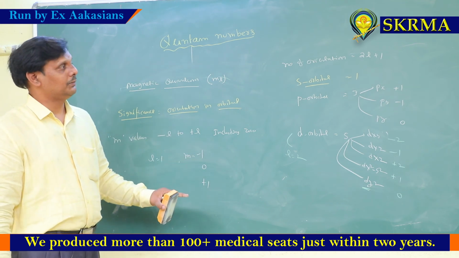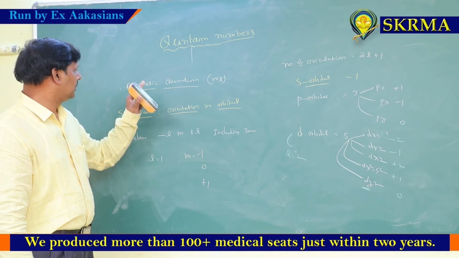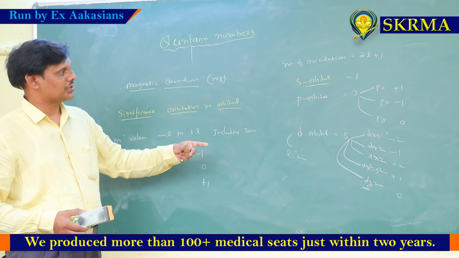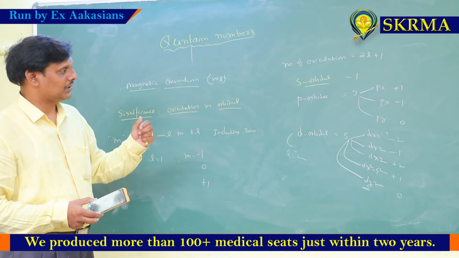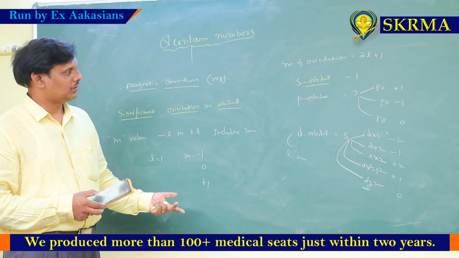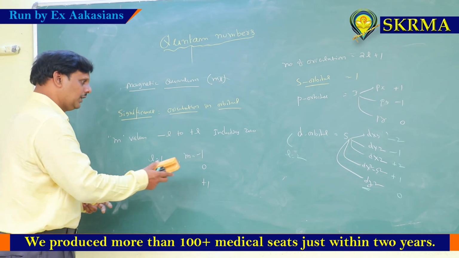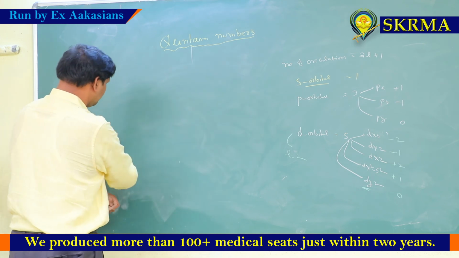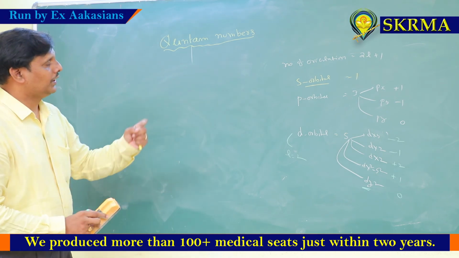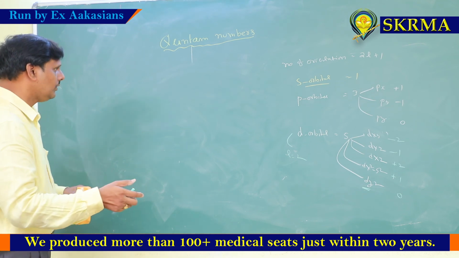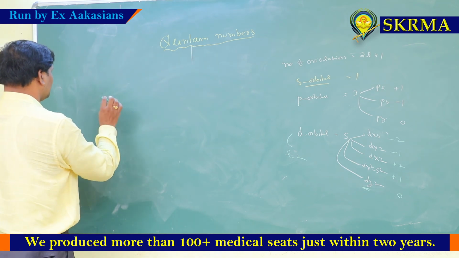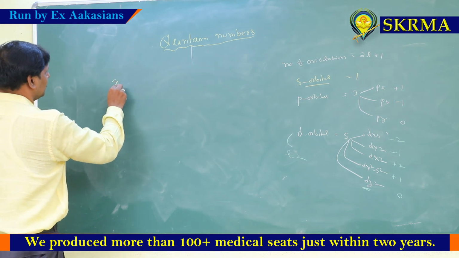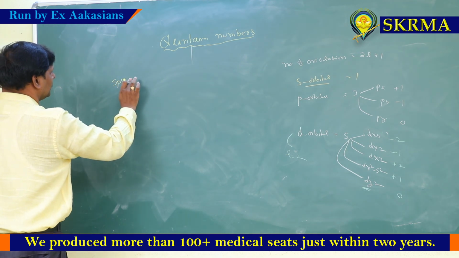This is a very important quantum number among the remaining three quantum numbers, because previously these questions were asked many times: what is possible, what is impossible, what is permissible, what is not permissible. We can discuss some previously asked questions regarding this quantum number also. So the number of orientations is 2l plus 1. Before that, I can quickly finish the spin quantum number also.